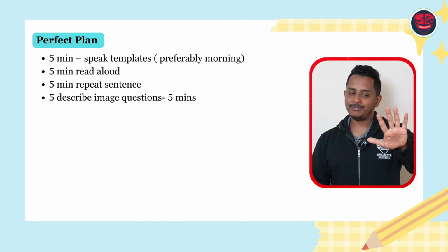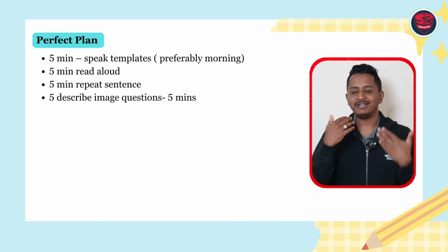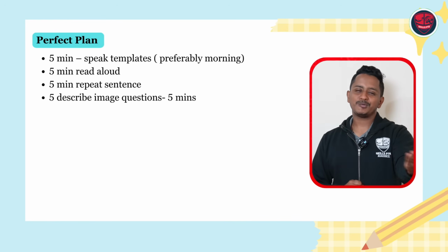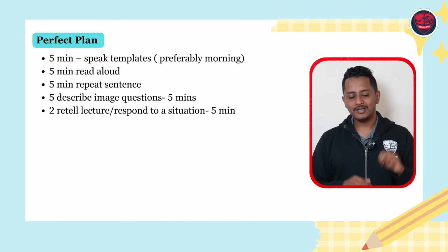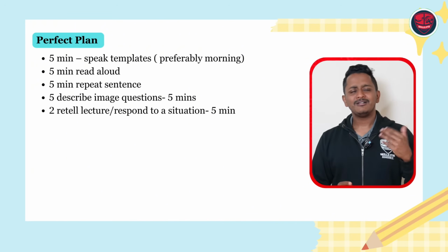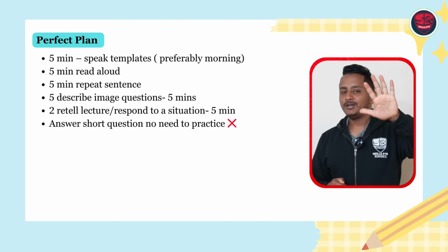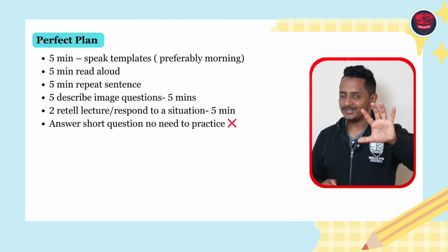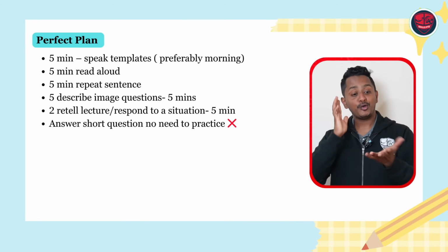And then 5 describe image questions. Each question is 40 plus 25 seconds. It should end in less than 1 minute. So it's probably 5 minutes and should not take more than that. 2 to 3 questions of written lecture, again some 5 minutes. Written lecture or respond to situation. Answer short question, no need to practice. So it's 5 minutes of read aloud, 5 minutes of repeat sentence, 5 minutes of describe image, 5 minutes of written lecture. Many are wondering, is it really possible?